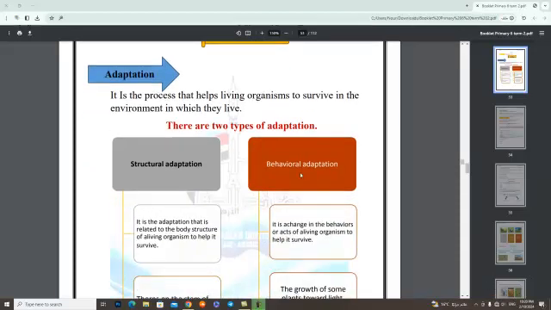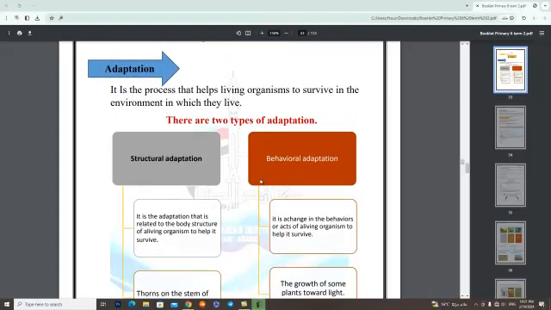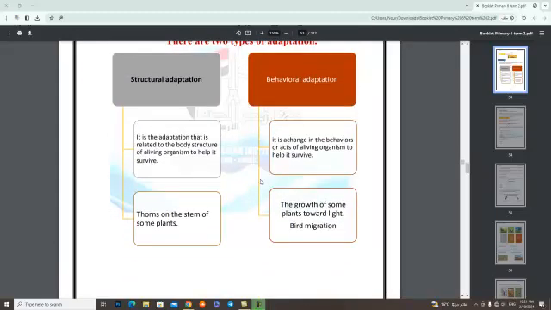As we studied before, adaptation is the process that helps living organisms to survive in the environment in which they live. There are two types of adaptation: number 1, structural adaptation, and number 2, behavioral adaptation. Start with structural adaptation. It is the adaptation that is related to the body structure of a living organism to help it survive. Example, thorns on the stem of some plants.